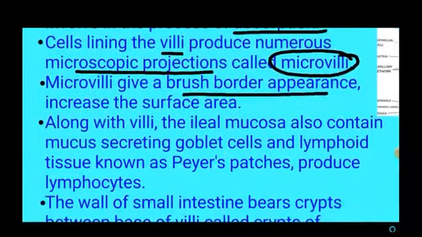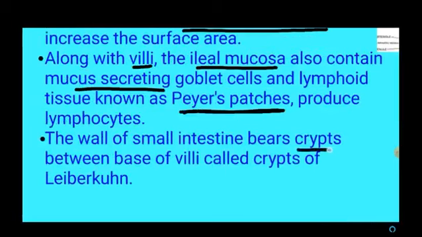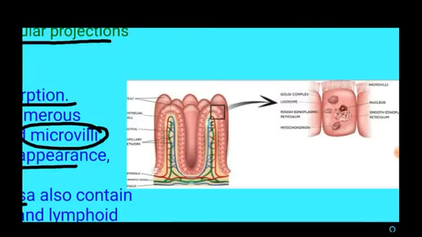Along with the villi, the ileal mucosa also contains mucus-secreting goblet cells and lymphoid tissue called Peyer's patches, which produce lymphocytes. The wall of the small intestine bears crypts between the bases of villi, called crypts of Lieberkühn.